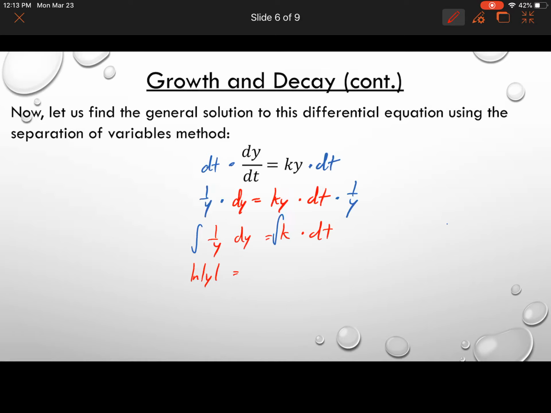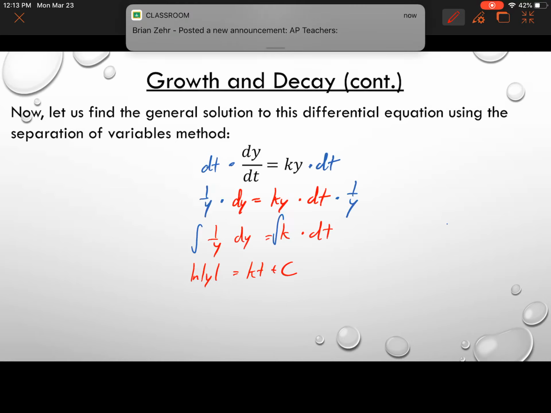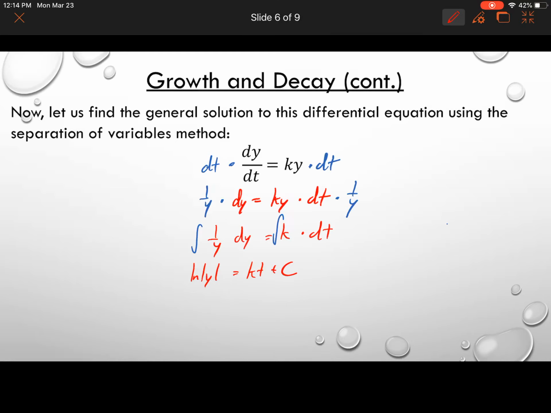And on the right side, we have the antiderivative of a constant, so that just becomes kt. And then we write that plus c like we've talked about in previous problems. So we have the natural log of the absolute value of y is equal to kt plus c, okay? And recall, the antiderivative of a constant is just going to be that constant attached with that variable, so kt.